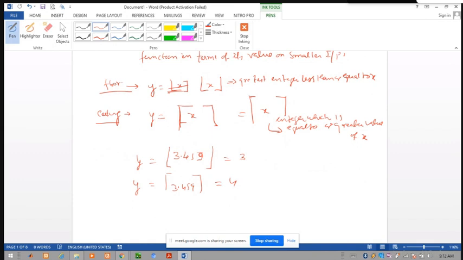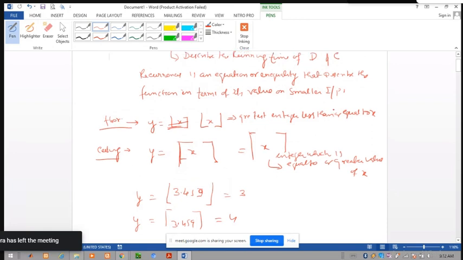So when a function is written in terms of its value on a smaller input, and that smaller input involves a ceiling or floor function, we generally ignore the ceiling and floor during the solving of the recurrence relation. So any recurrence relation is an equation or inequality that describes the function in terms of its value on a smaller input.